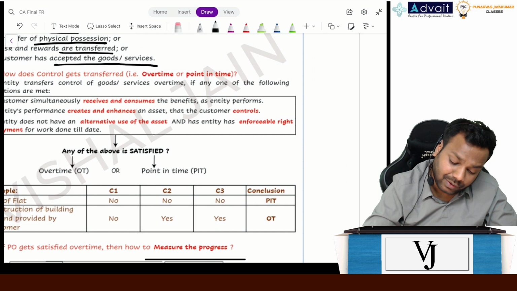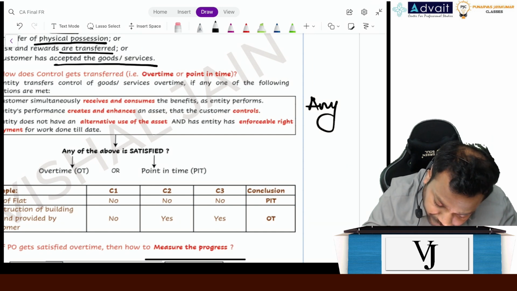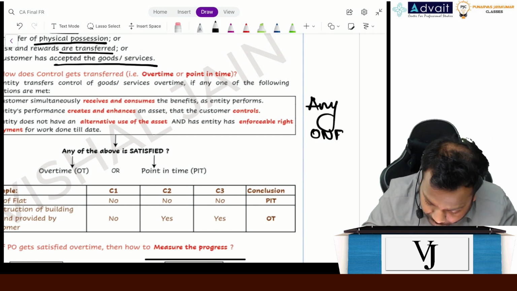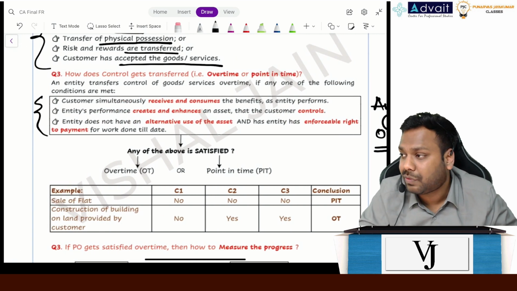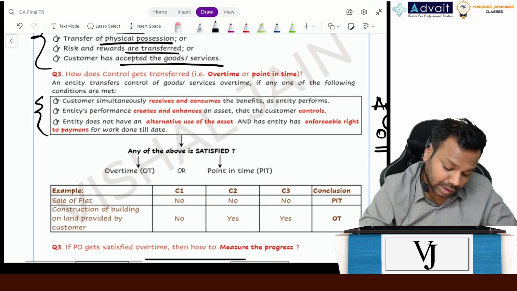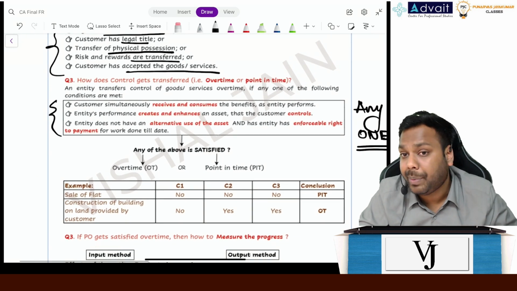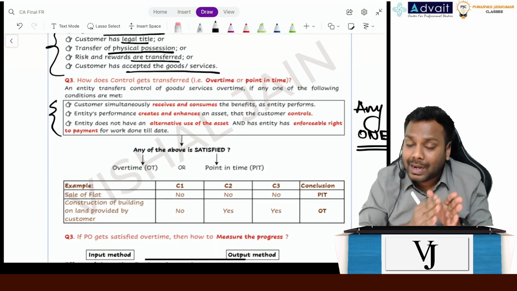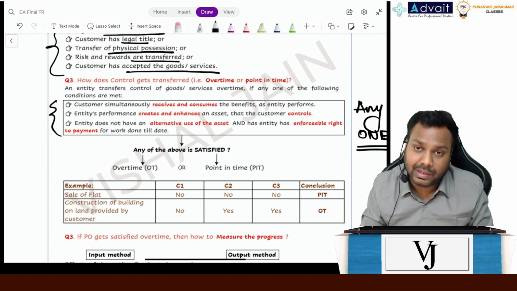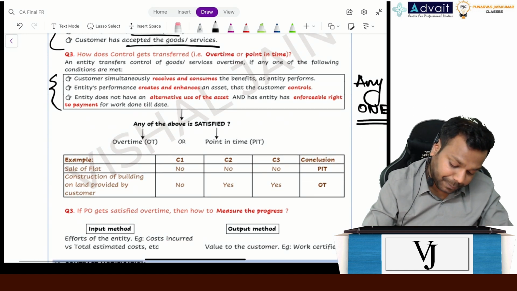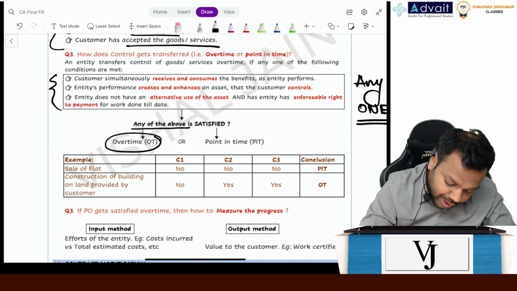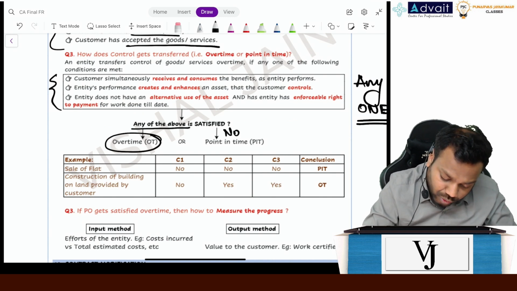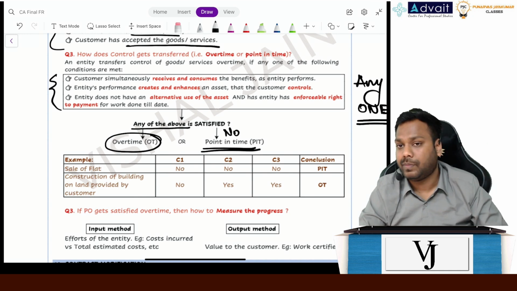If any one of them is satisfied, then we say that the control is transferred over a period. If none of them is satisfied, then we say it is at a point in time. See, if any of the above is satisfied, we say over a period of time. If no, then we say at a point in time. Is it clear, everyone?